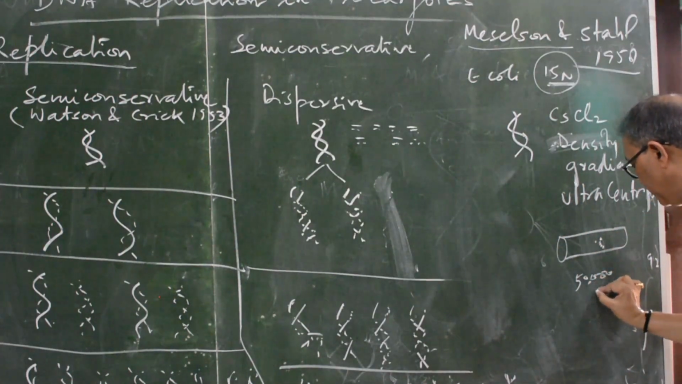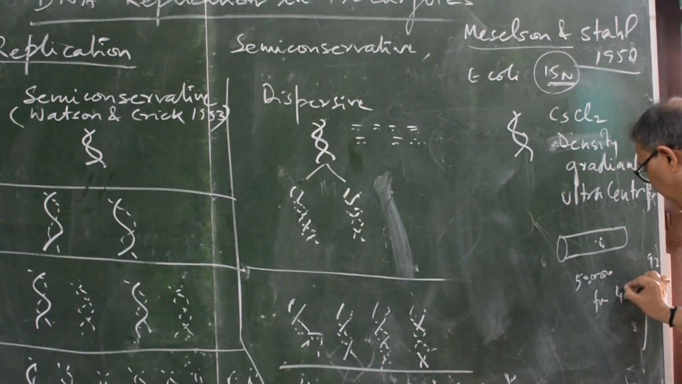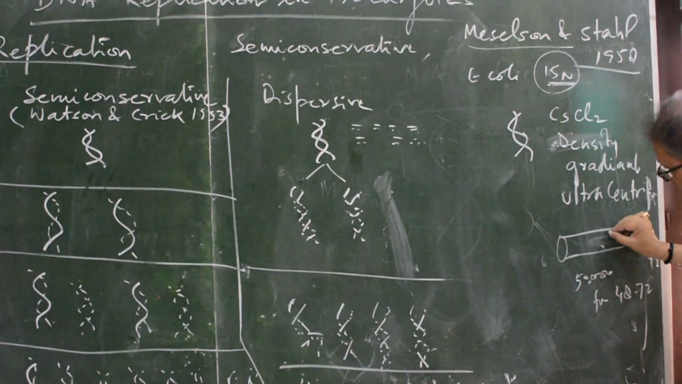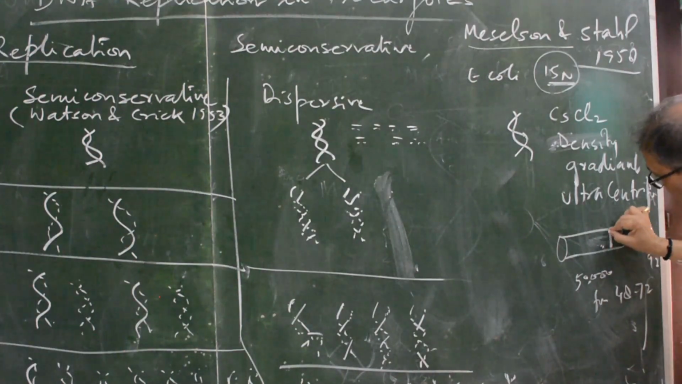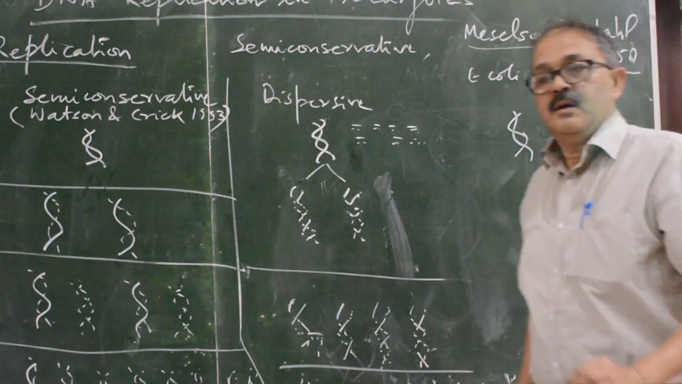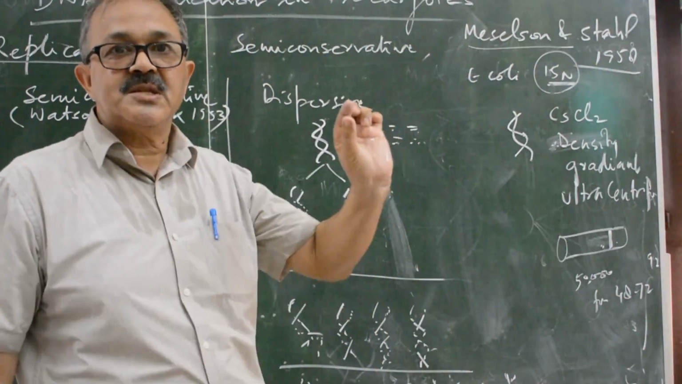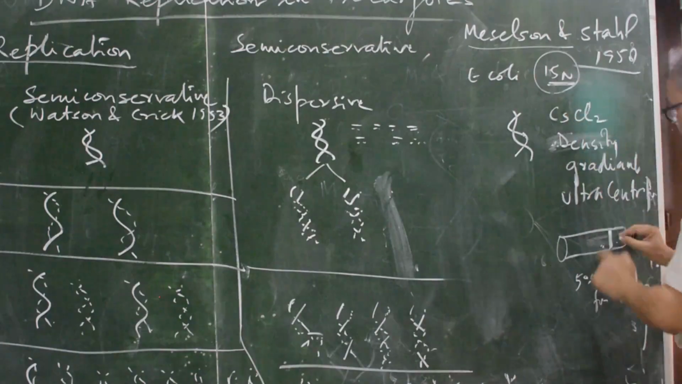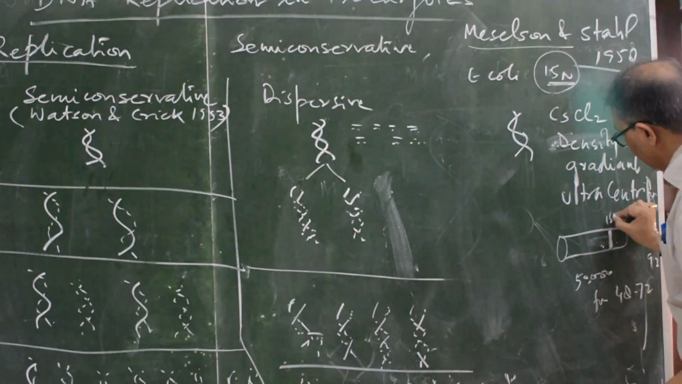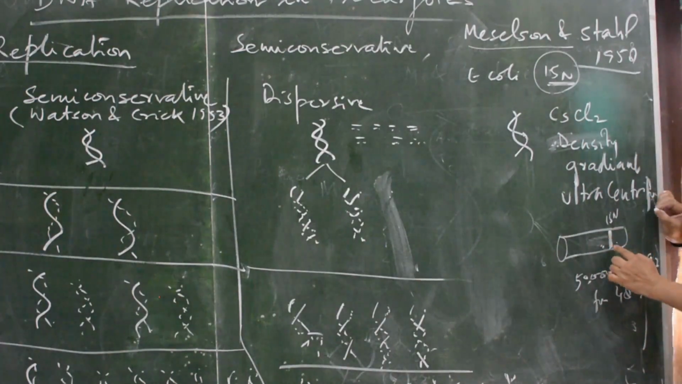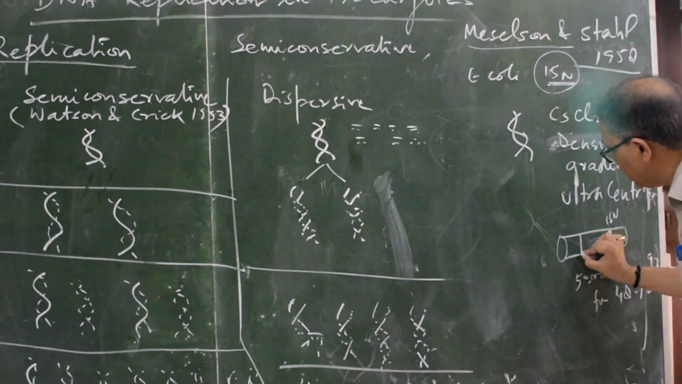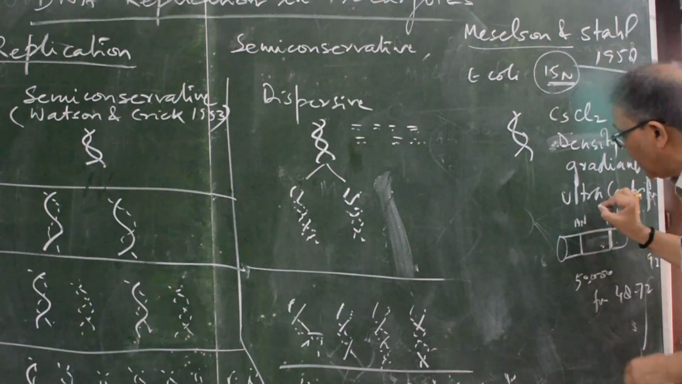50,000 RPM for 48 to 72 hours, then a particular band will form, because you know that similar molecules will collect at a specific position. Because the 15N is heavy, it will lie towards the bottom, and this is the 14N. It was tested that this is the position of 14N.